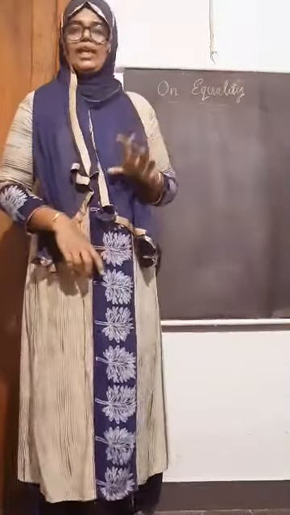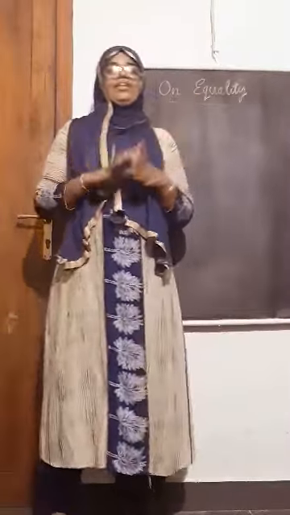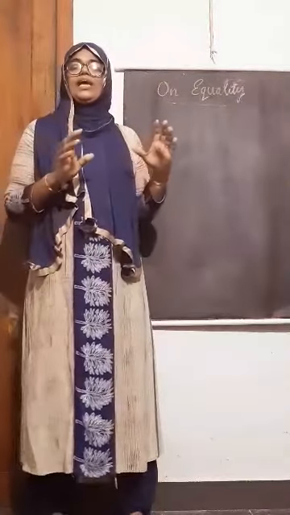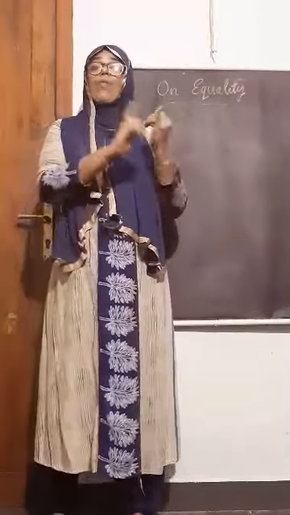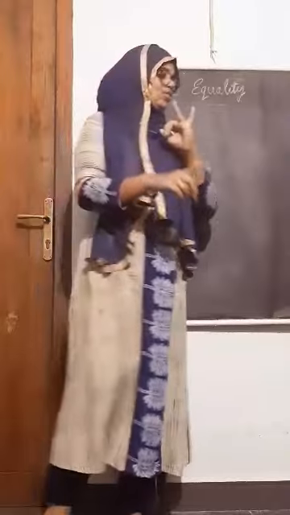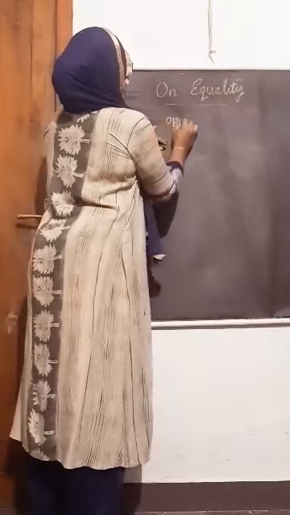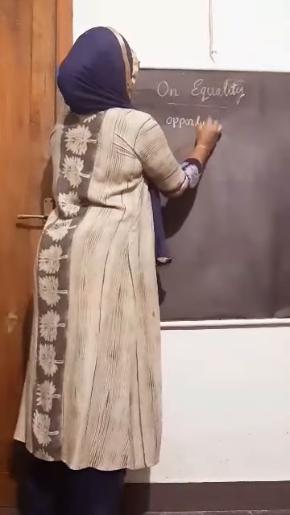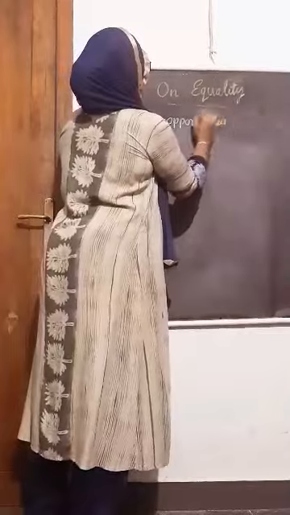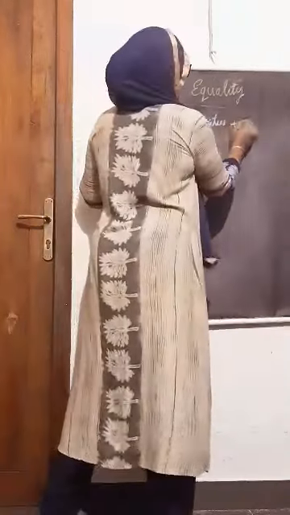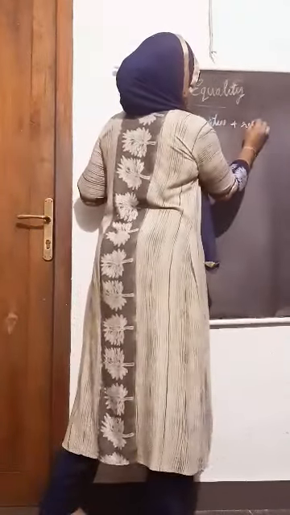And the second element is equality. What is the term equality? There is a well set up definition for equality. Equality means providing equal opportunities and resources.